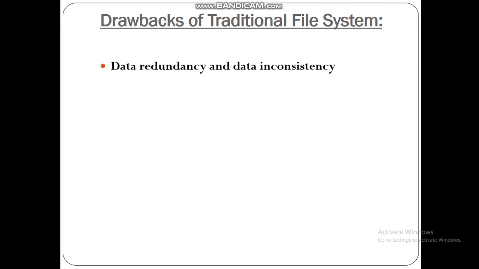First point is data redundancy and data inconsistency, which is the most important point. What does data redundancy mean? Data redundancy means the same information may be duplicated in different places, and inconsistency means various copies of the same data may exist. So, the traditional file system stores the same data in duplicated form in different places.